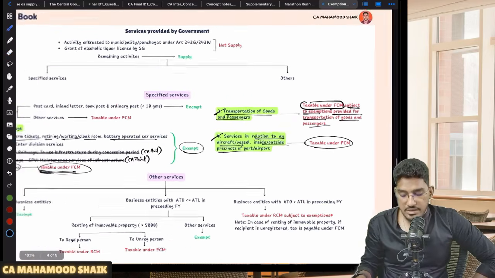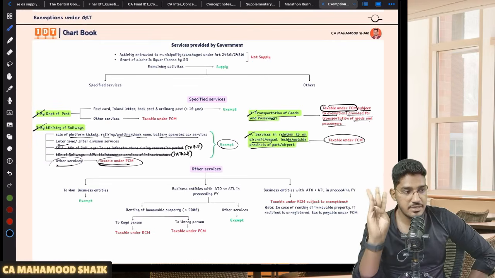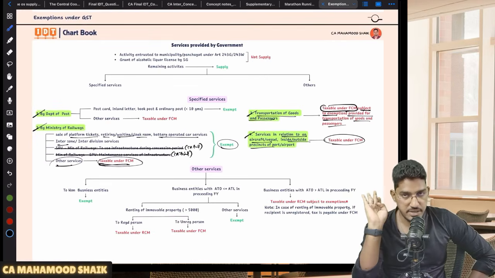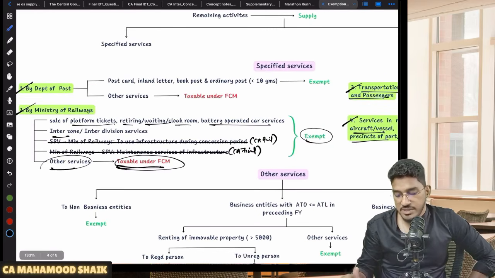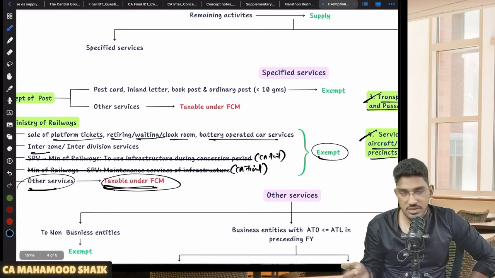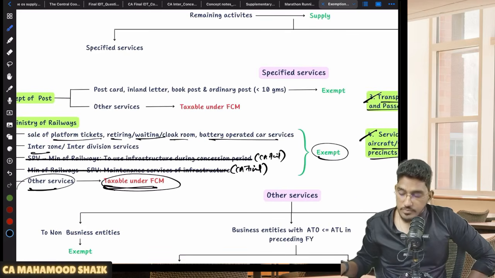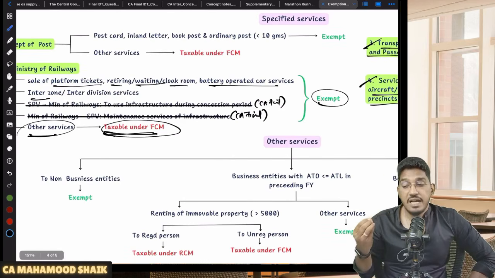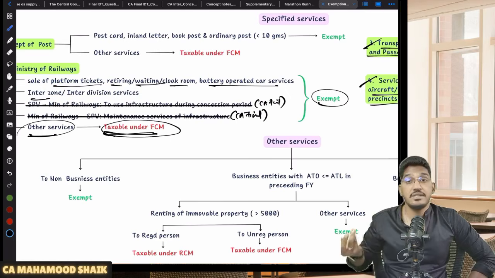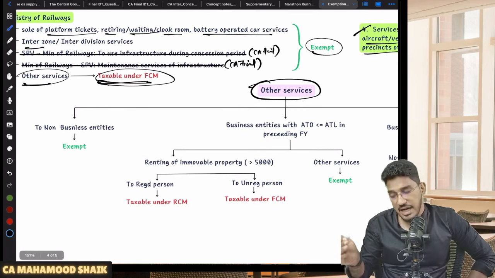So in case they are asking you a question regarding services provided by government, first you have to check whether that service is falling under any of these 4 specified services. If it is falling under the 4 specified services, first you should check in that specified service also whether it is falling under exemptions. If not, they will be taxable under forward charge mechanism. Then in case they are asking a question regarding service provided by government and that service is not coming under specified services, then it will come under other services.